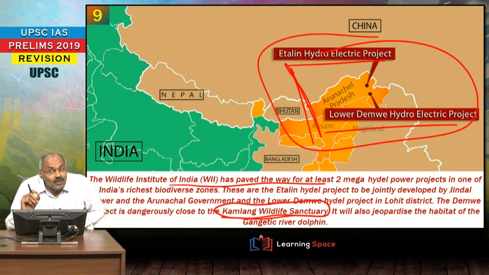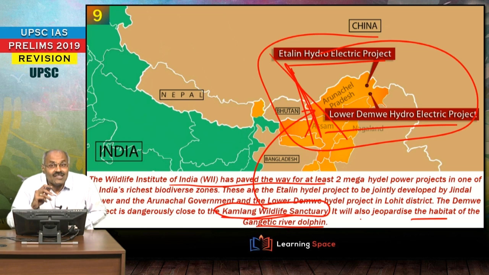So when such type of approvals are given, sometimes from examination perspective, this wildlife sanctuaries may become important. So in this context, don't forget Kamlang Wildlife Sanctuary. So therefore, Kamlang Wildlife Sanctuary, this is in Arunachal Pradesh. This is into the news because of the Wildlife Institute of India's certain clearance with regard to these hydroelectric projects, and also it may jeopardize the habitat of the Gangetic River dolphin, right? So Kamlang, please don't forget, Etalin, Lower Demwe, these pertain to Arunachal Pradesh. These are into the news, don't forget.